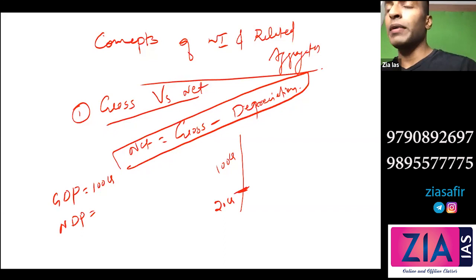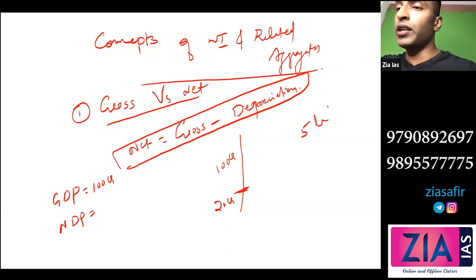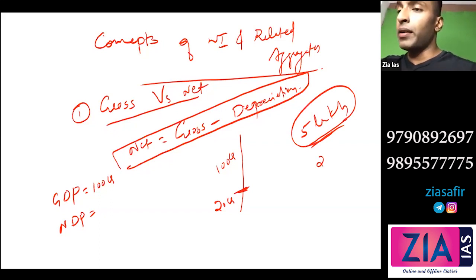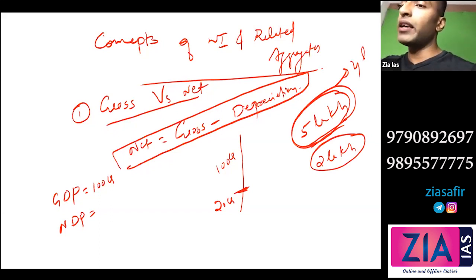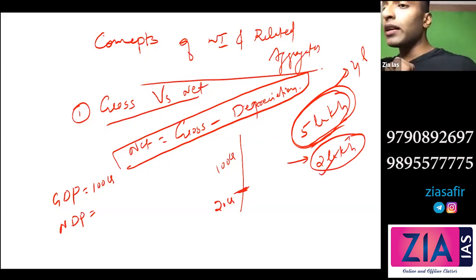Depreciation can be of any kind. The machinery, let's suppose you are buying a car now at 5 lakh. Do you think you will get 5 lakh after 1 year? You are buying a taxi, you are using a taxi, and you might have earned, let's say, 2 lakh by running this taxi. Can you effectively say you earned 2 lakh? No, because when you're selling this car again next year, you may get 4 lakh only. So when I'm saying GDP, whatever is earned is GDP. So this 2 lakh will be added, but that is not actually correct. You need to account for that depreciation also. That's why NDP will be 1 lakh by taking into consideration this depreciation also.